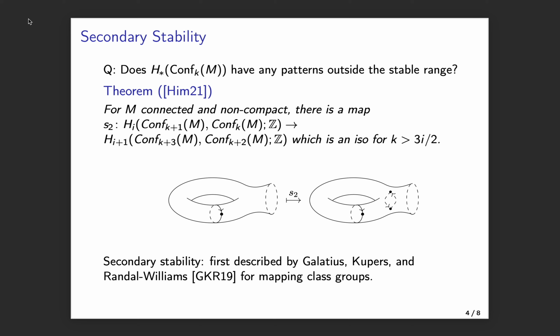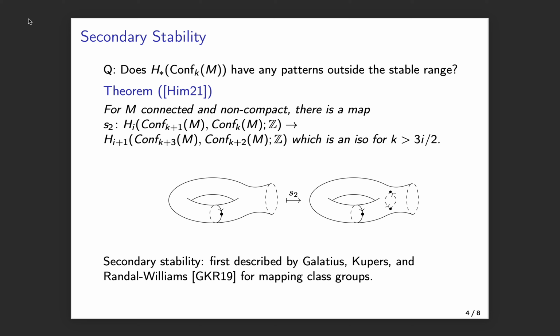The idea behind what this secondary stabilization map does is captured by the picture here. The idea is, given some homology class in the relative homology, there's a way of bringing in 2 points from the boundary instead of 1 point and having them do a half twist around each other. This isomorphism that I showed is an example of a phenomenon called secondary stability.